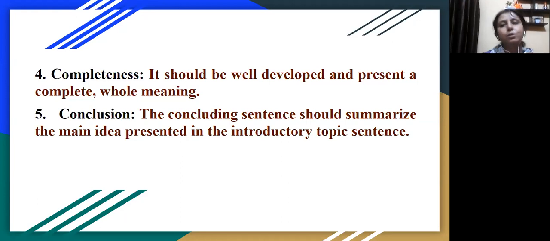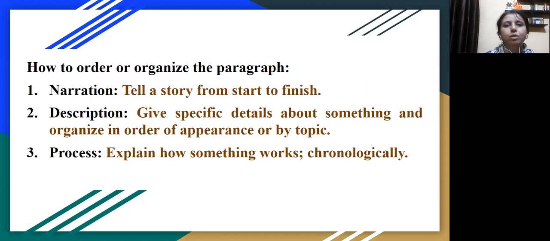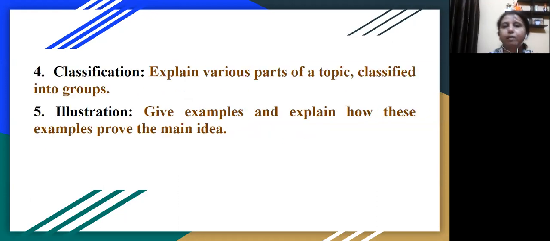So there are various ways you can write a paragraph. You can narrate a story. It can be a narrative kind of a paragraph where you tell some kind of a story or a tale to express your topic. It can be in the form of a description where you give details about a topic and order them in the manner of appearance. It can be a process wherein you give directions as to how to do something. Or it can be a classification form of a paragraph wherein you give various classes related to a particular category or a group.